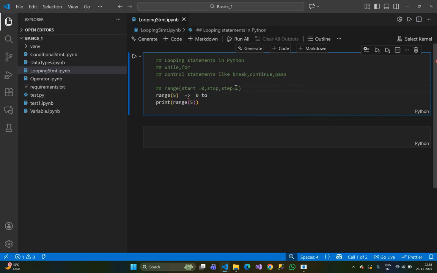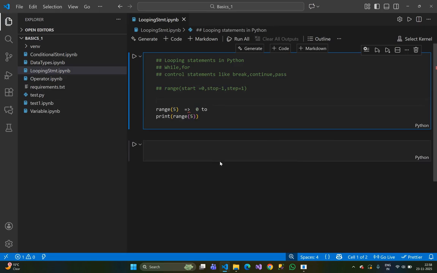So by default the first one is 0, and the last one by default 1, and this is stop. Stop minus 1: whatever number is given, that runs till minus 1.